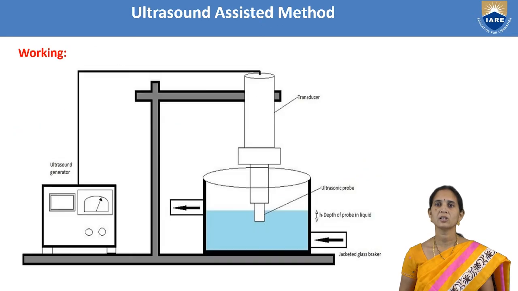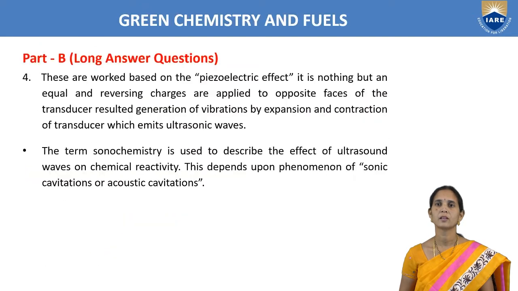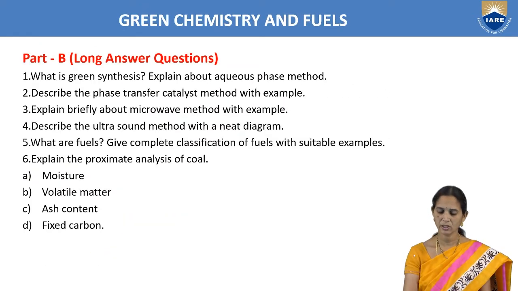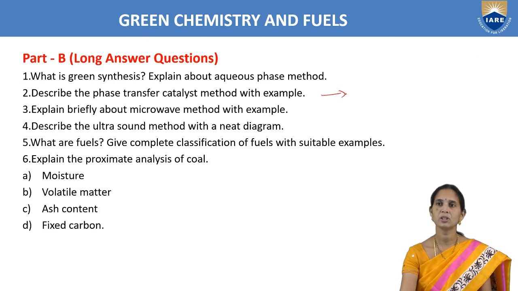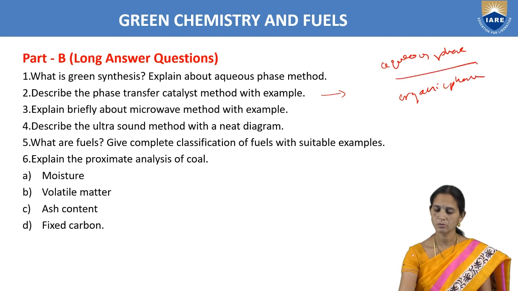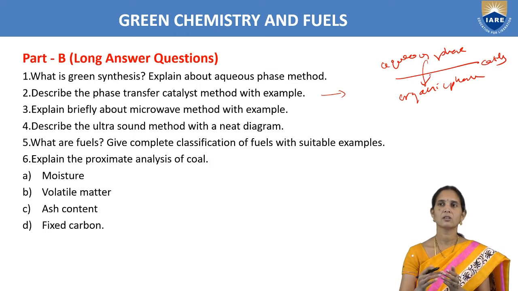So next one, describe the phase transfer catalyst method with example. In the phase transfer catalyst method, we take an aqueous phase and an organic phase. Two different phases, and we use a catalyst.